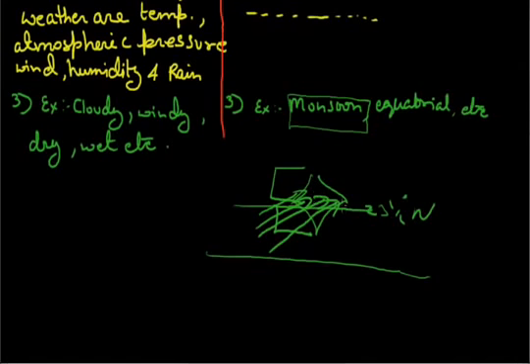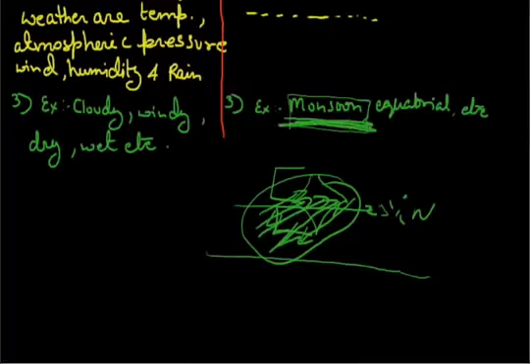In the remaining 6 months, these winds go in just the opposite direction, that means from northeast to southwest. So the whole year we see only one type of wind flowing in India, and that is the monsoon wind. That is why the climate of India is called a monsoon climate.